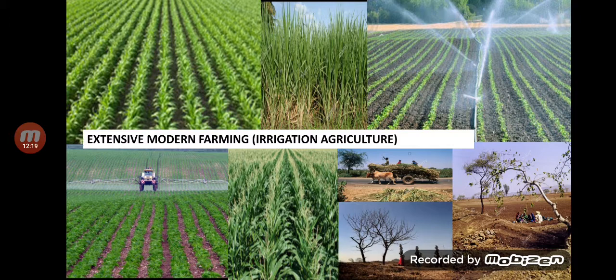Here you can see, can you see the extent of the fields? They're all in acres, and that's the reason extensive farming is found, one crop for a major part of a year. Here you can see sugarcane, some wheat over here, and also jowar, bajra, some pulses are also grown, and of course sugarcane.